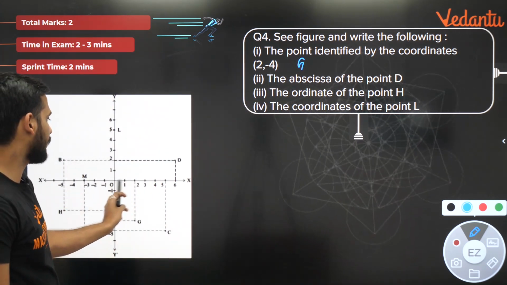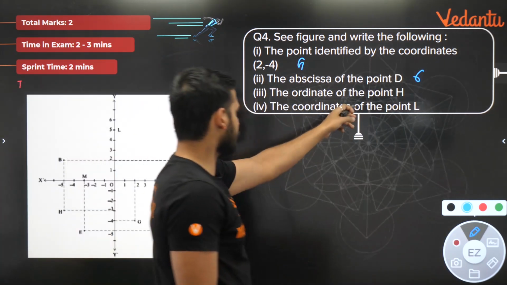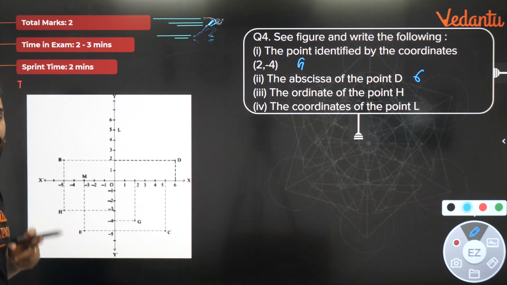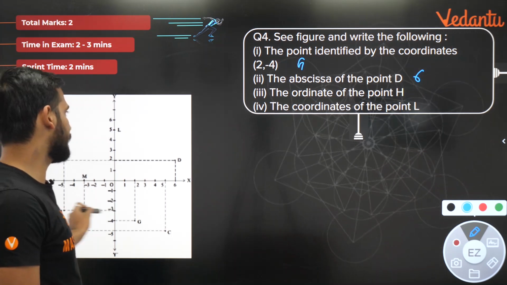Abscissa means x coordinate. X coordinate is what? 6. The ordinate of the point H. Ordinate means y coordinate. Where is H? H is here. Y coordinate is -3.